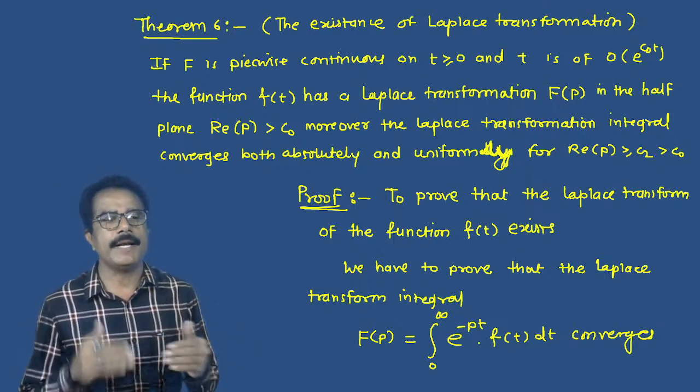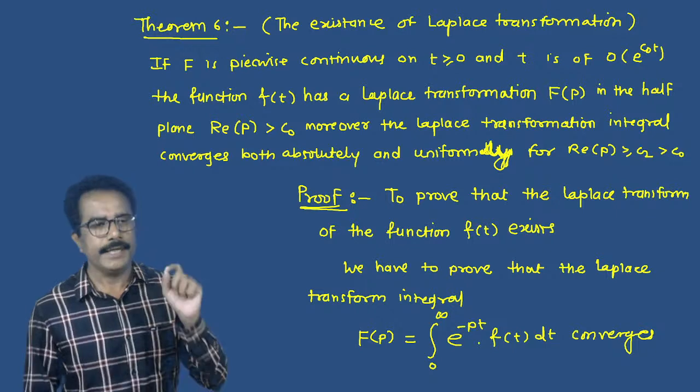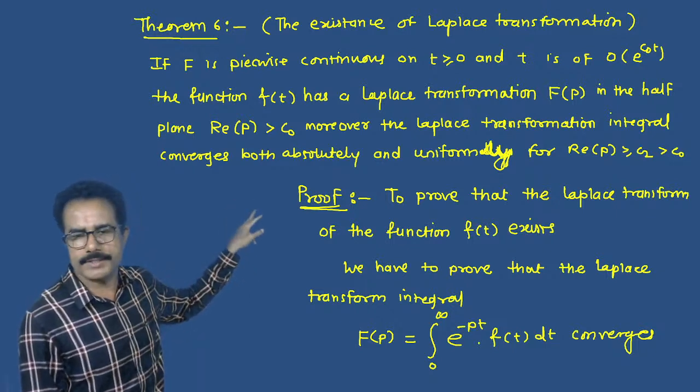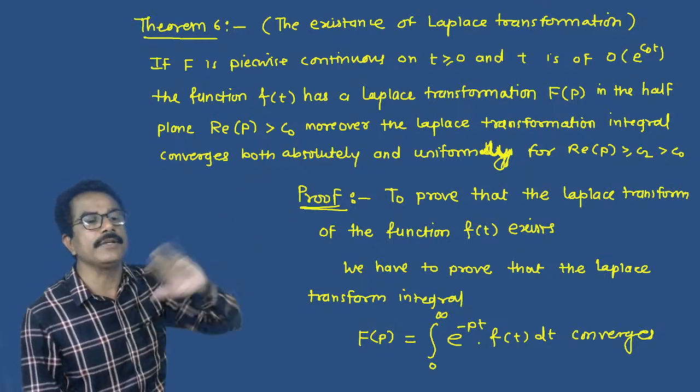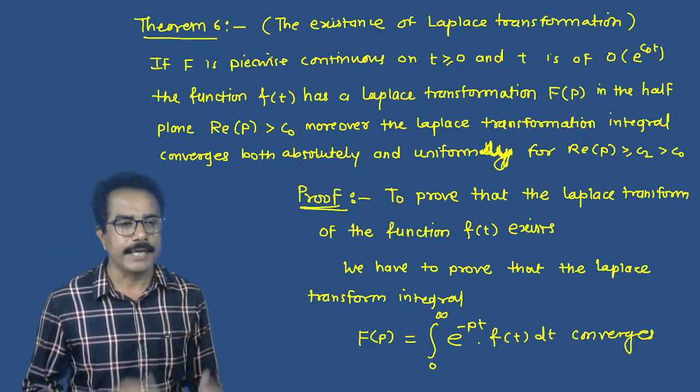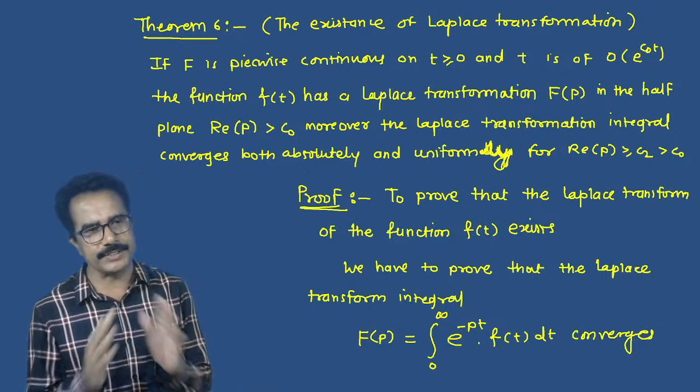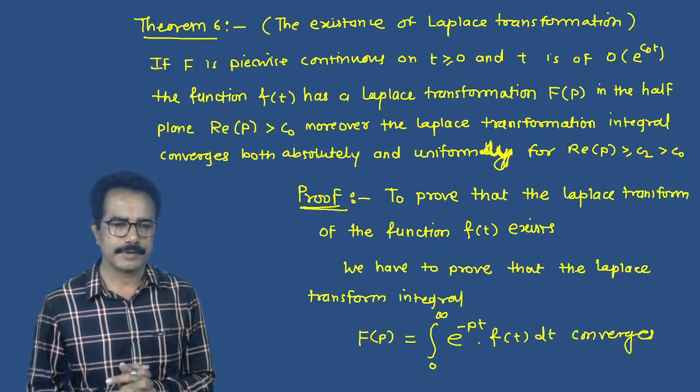Moreover, the Laplace transformation integral converges both absolutely and uniformly for real part of p greater than c2 greater than c naught.